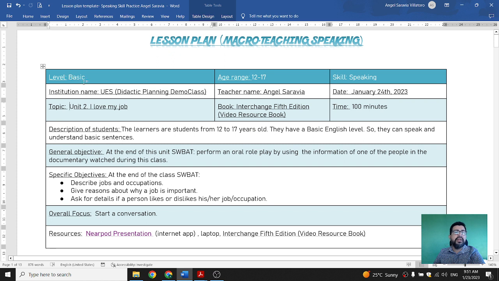As I mentioned before, the level that we're going to be developing with the students is for basic level. They're not in the intermediate or the advanced level. The age range that we have here is from 12 to 17 years old. And the skill that's going to be performed is speaking. Then we have the institution name. Here we have it. The teacher's name is also included, and the date for the class, or the lesson that is going to be delivered.